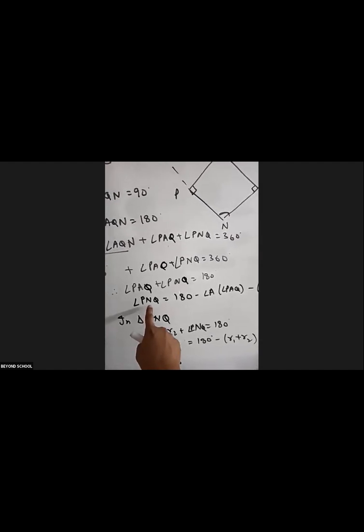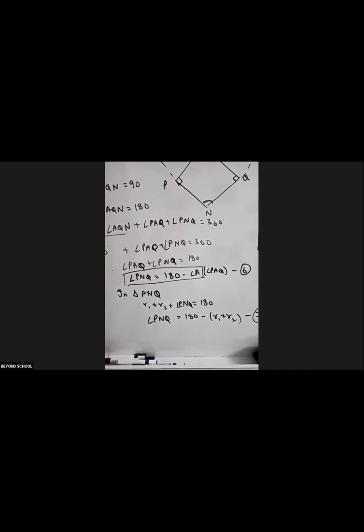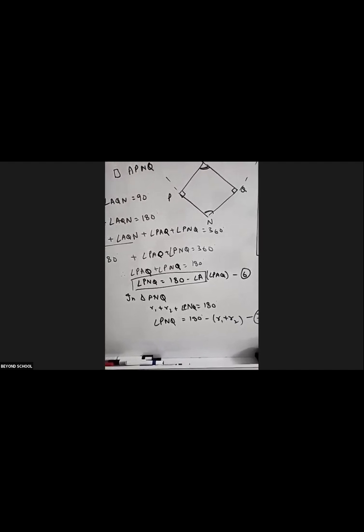I want to find P and Q. So I can write angle PNQ is equal to 180 degrees minus angle PAQ. PAQ I can write as angle A, right? So I will write PAQ as angle A. Any doubts still here? Any doubts?